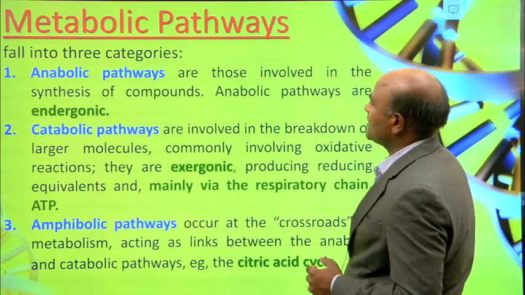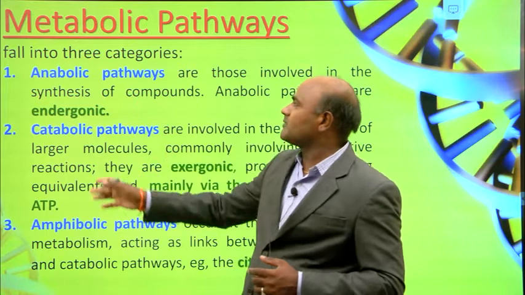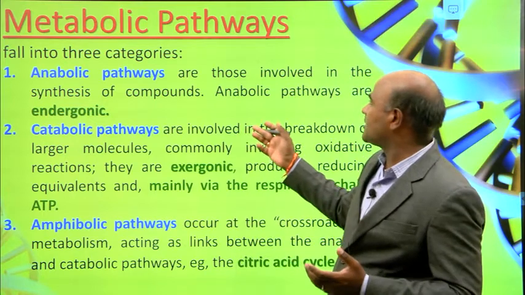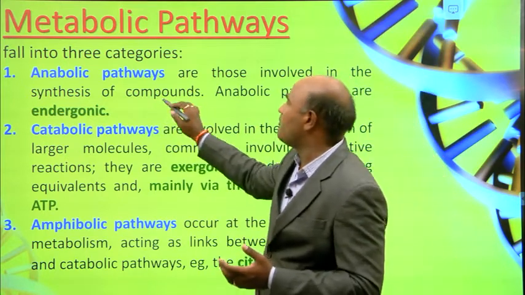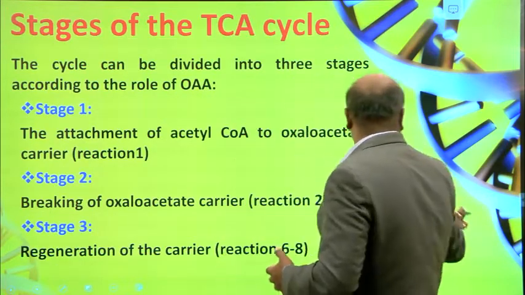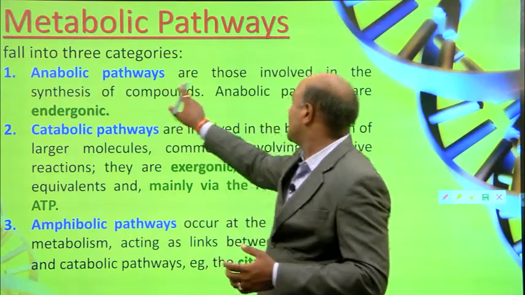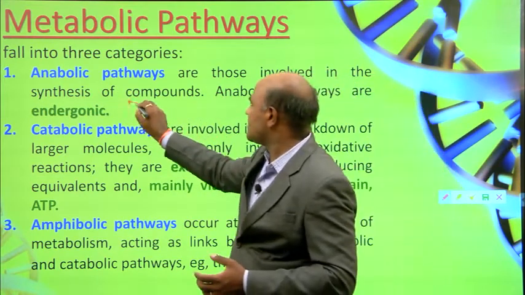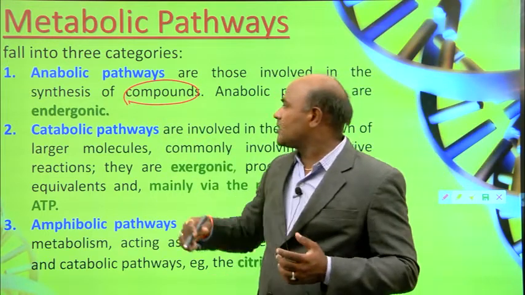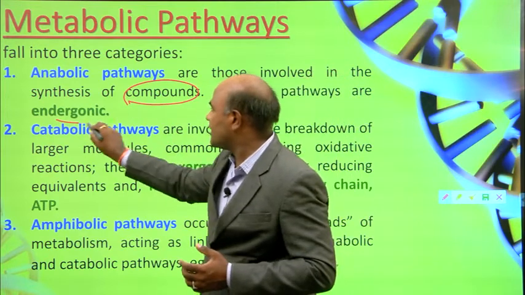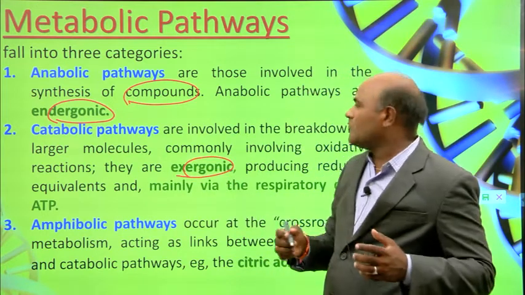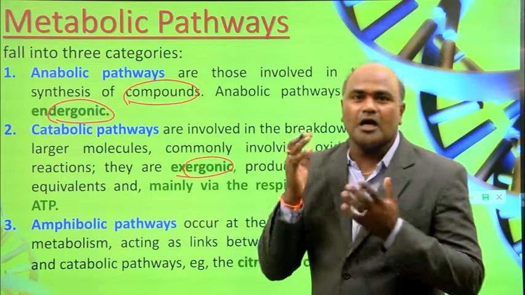And metabolic pathways. There are different types: anabolic, catabolic and amphibolic pathways. So what is an anabolic pathway? Anabolic pathways are those involved in the synthesis of compounds. We are going to synthesize compounds. Anabolic pathways are endergonic, and catabolic pathways are exergonic, involving the breaking of large molecules.